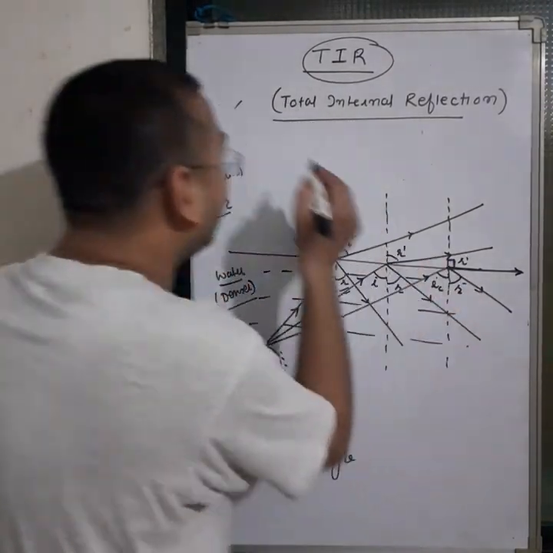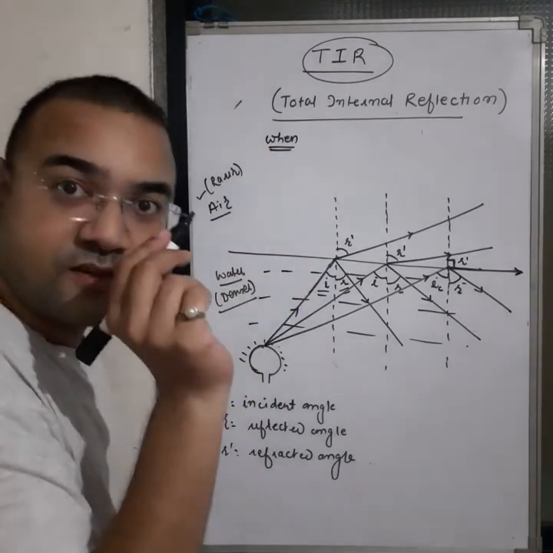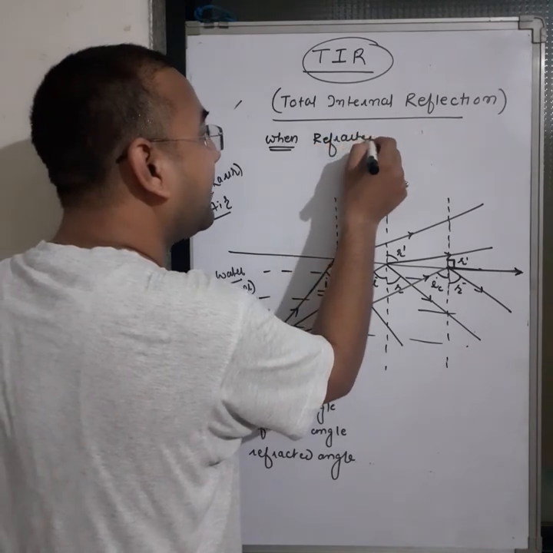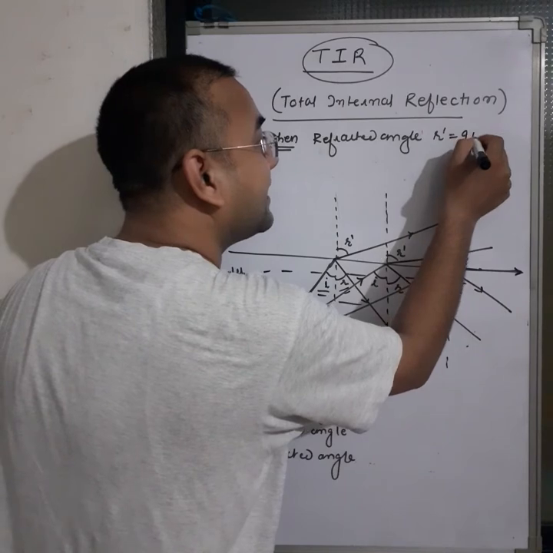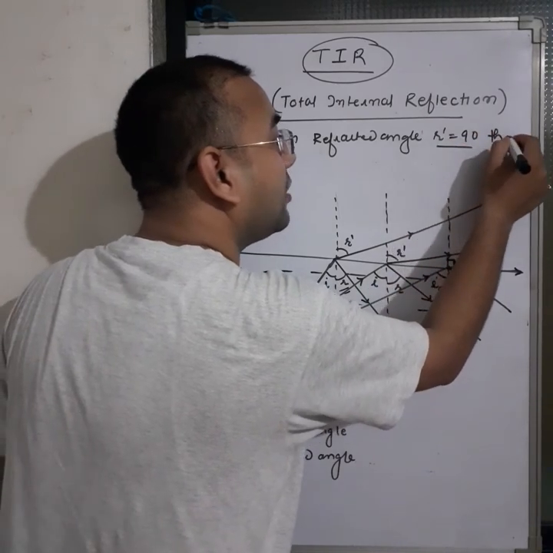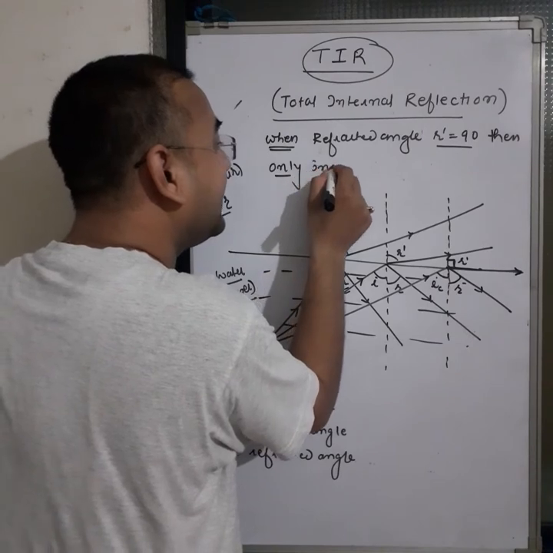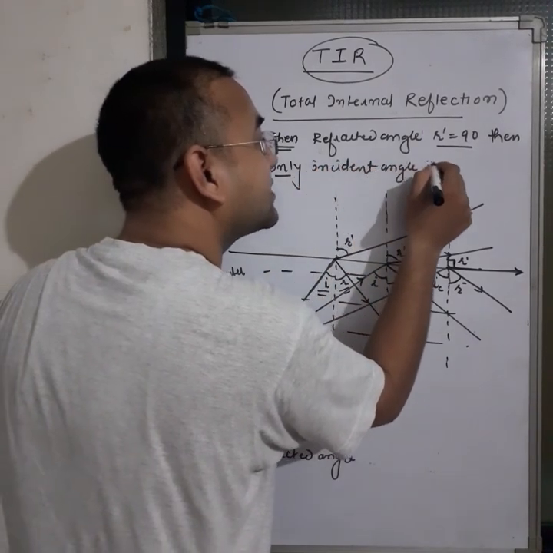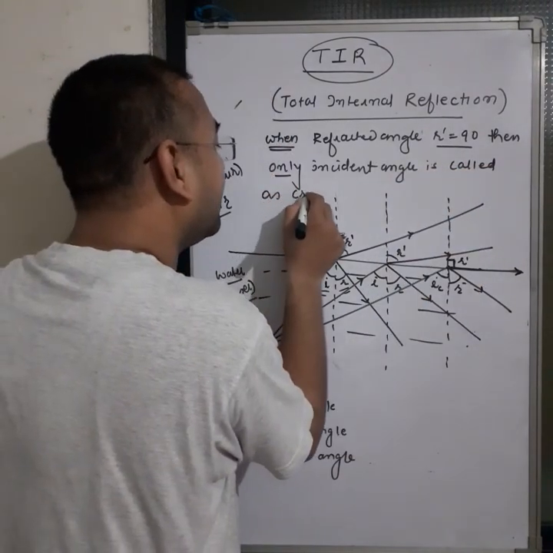Again, keep in your mind, when the refracted angle, R dash, is 90 degrees, then only the incident angle is called the critical angle.